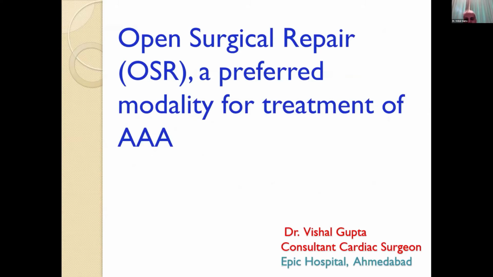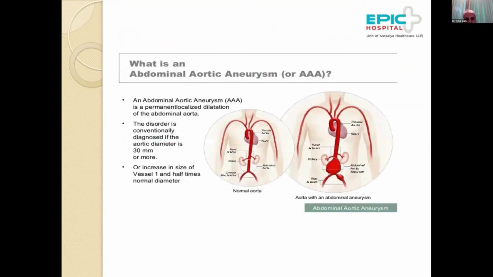And as Dr. Anoop Bhai very rightly said, we are on these cases together most of the times. So debating against Dr. Anoop on this is a little awkward, but let us just present our points in favor of the subject that has been allotted. The patient is a 55-year-old man with an infrarenal aortic aneurysm. What would be the treatment strategy? Being a surgeon, I would like to defend surgery for this particular patient.